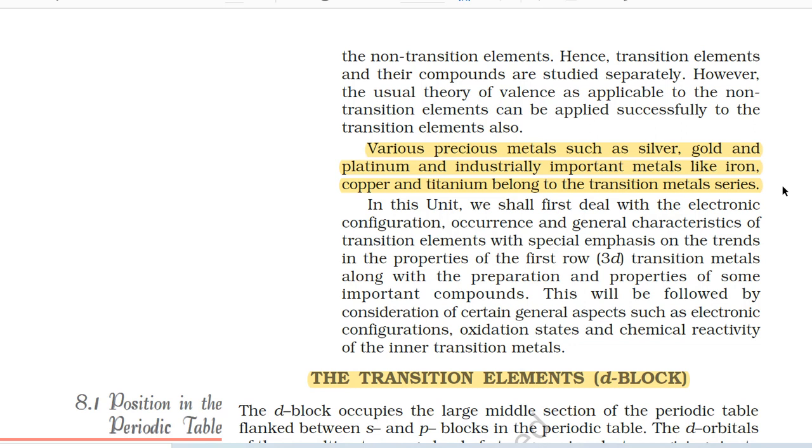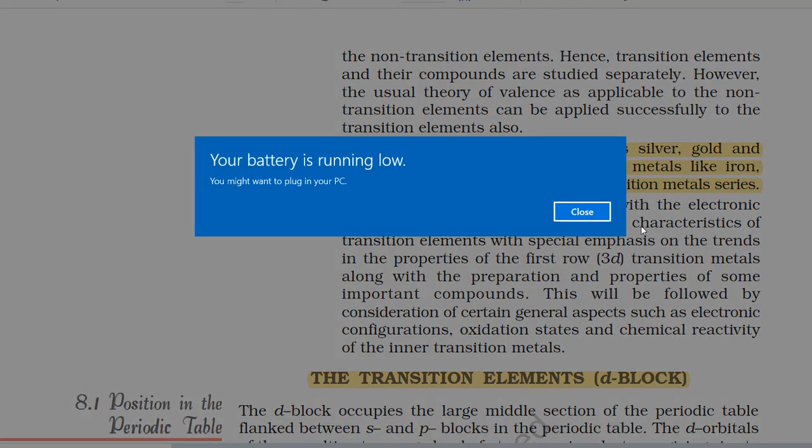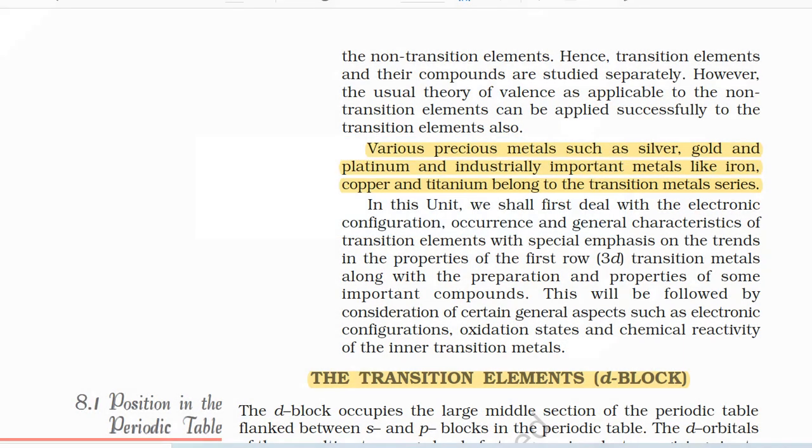Various precious metals such as silver, gold, and platinum and industrially important metals like iron, copper and titanium belong to the transition metal series. In this unit, we shall first deal with the electronic configuration, occurrence and general characteristics of transition elements with special emphasis on the trends in the properties of the first row (3d) transition metals along with the preparation and properties of some important compounds.